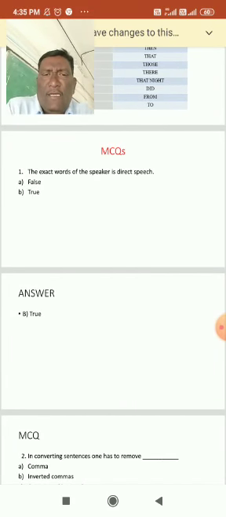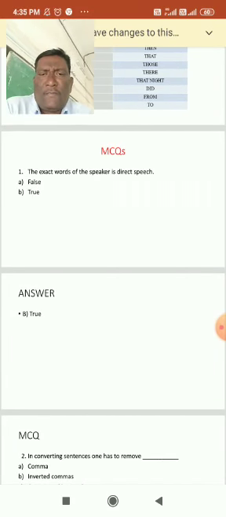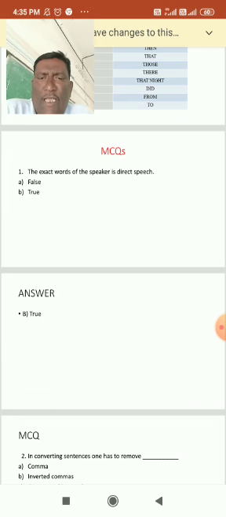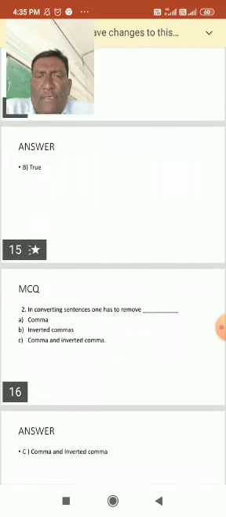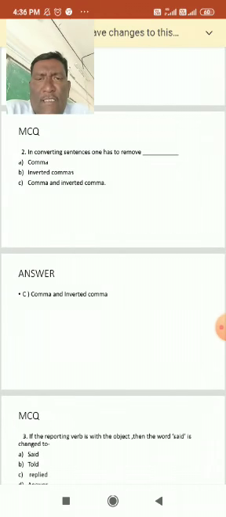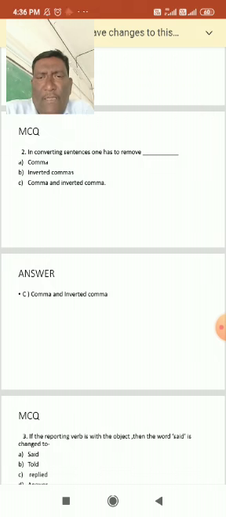When we look at MCQ questions, number one: the exact words of the speaker is direct speech. There are two options, false and true. The answer is true, that is the second one, B. Next question: in converting sentences, one has to remove dash dash, that is, fill in the blanks.